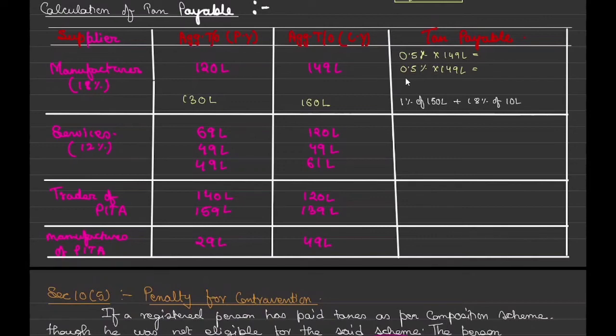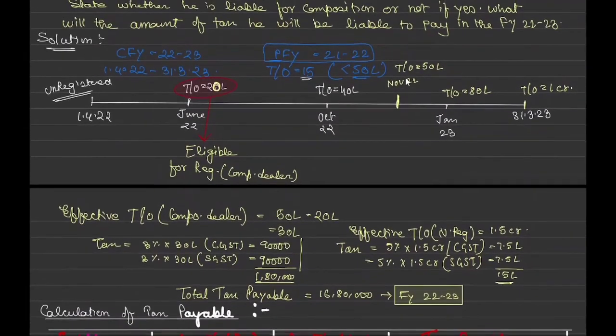Did you get it? Understood. Why have I given this example? To get a bit of a grip on this, on what really has to be done. Because if he is crossing this limit, in the same example we saw that he crossed the limit and went up to 1 crore, but till 50 lakh he was eligible to pay tax on that amount.